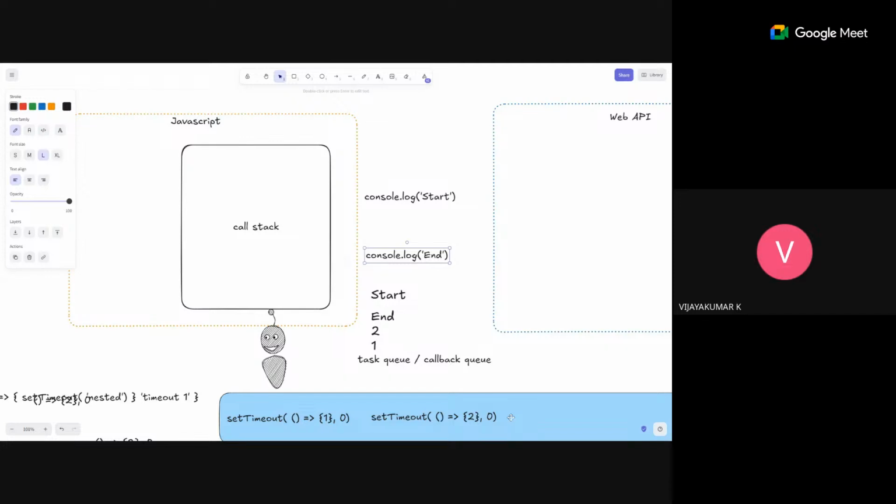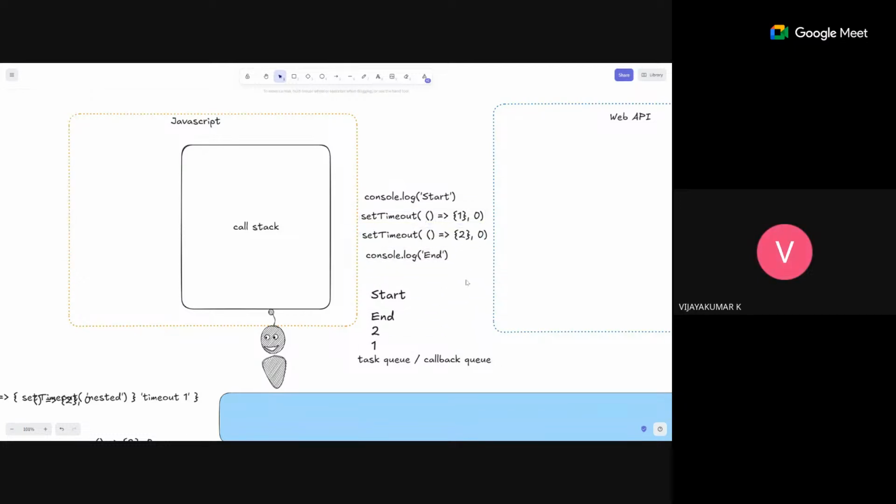Sir, the first setTimeout is 1 and the second setTimeout is 0. Which one will be moved first? It depends on the order in which it is executing. The same order you have given. The first is setTimeout with 1, and the second one is 0. Which one will move first, sir?